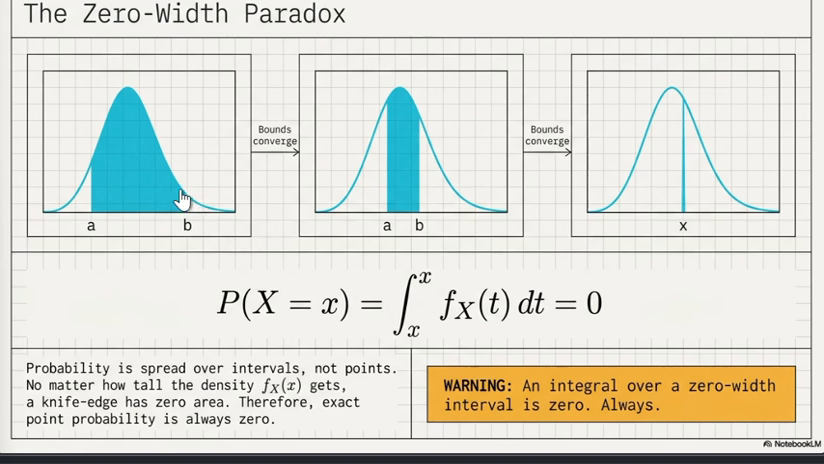Now, an integral over a zero-width interval is zero always, even if f of x is large or f of x is smaller. What does it mean in simple language? If we take the integral at a single point, it would be zero.